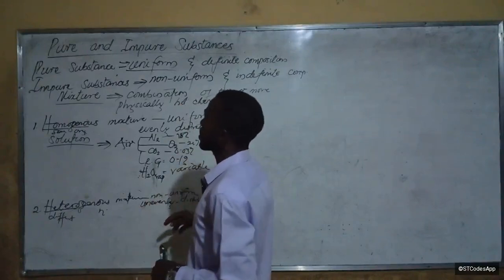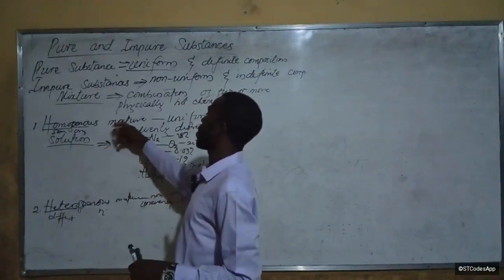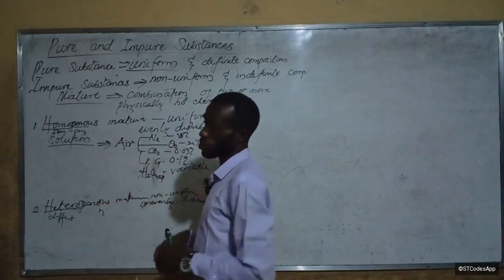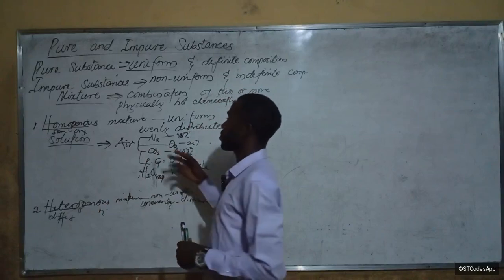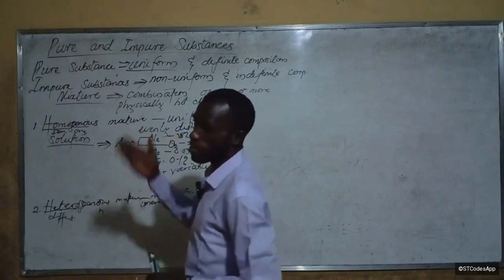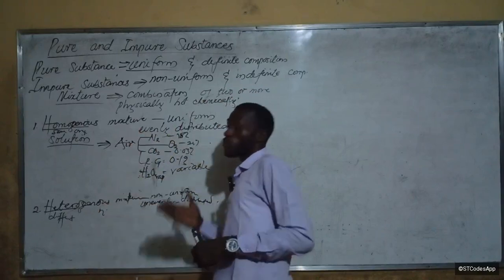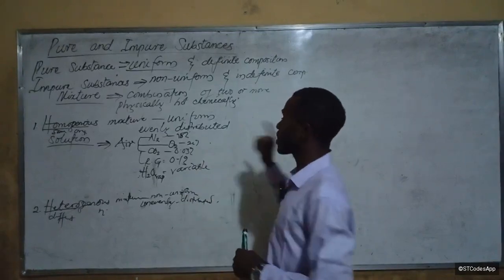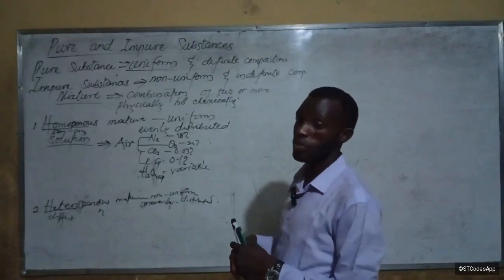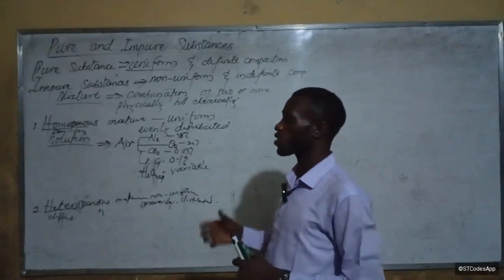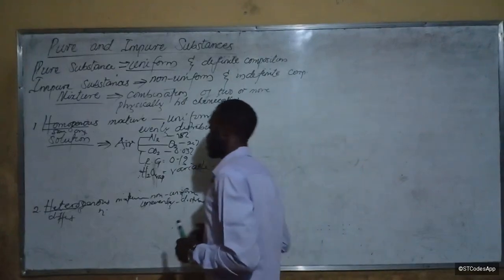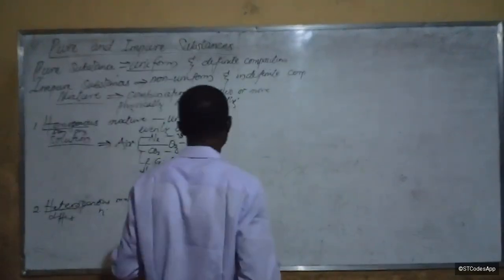Another thing is that it costs more to separate homogeneous mixtures, not even to get them. To separate a homogeneous mixture is harder than separating a heterogeneous mixture. Are you with me? To separate a homogeneous mixture is harder than separating a heterogeneous mixture.